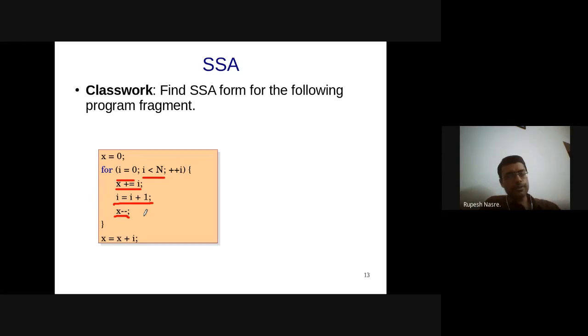Okay. So Sarthak has written something. Let's see if others have any other suggestions, please write down. After x3 equal to x2 minus 1, we have to go to plus plus I. So that becomes I3 equal to I2 plus 1. Right?